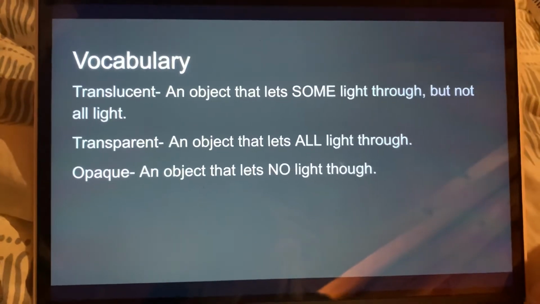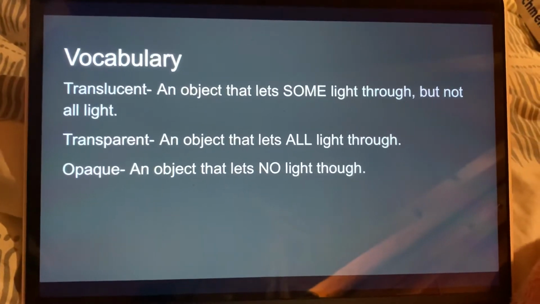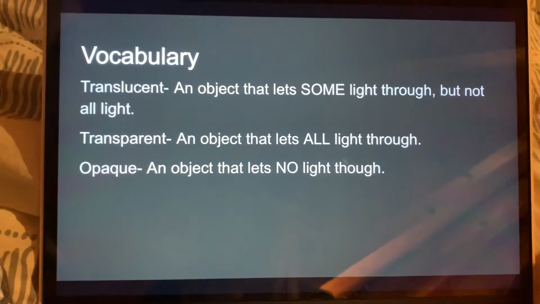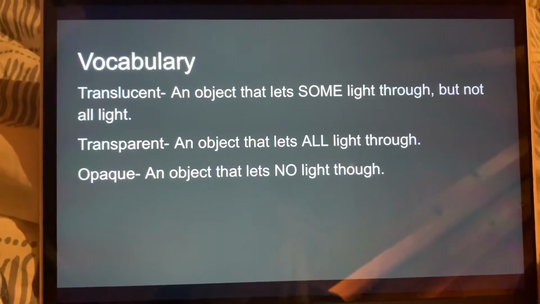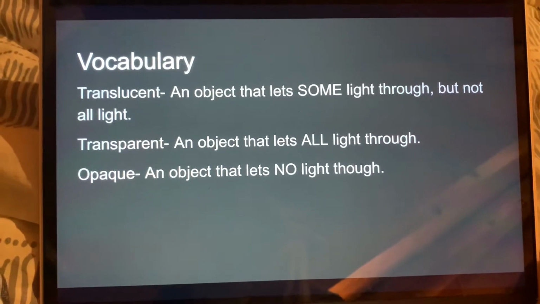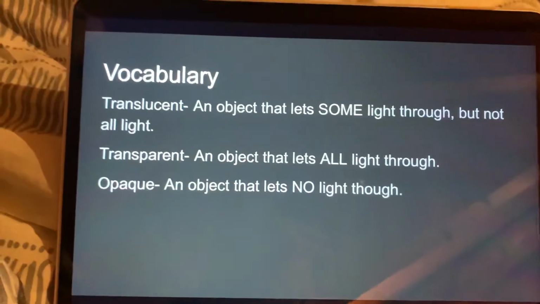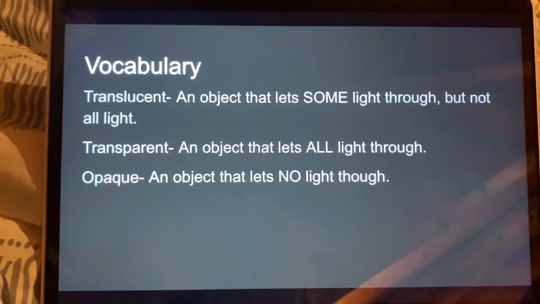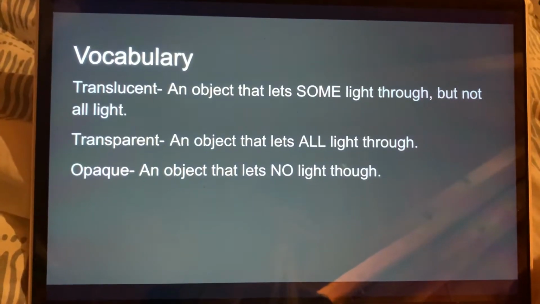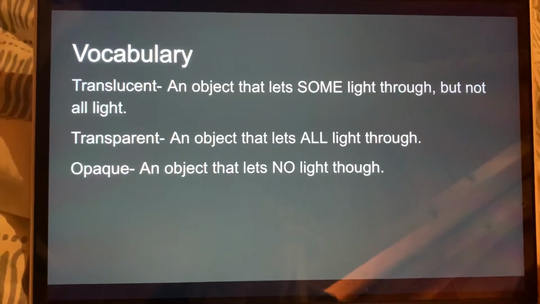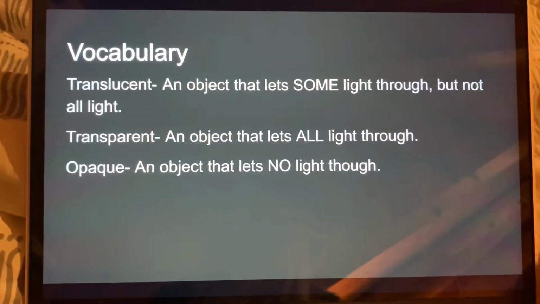The next thing we will go over is some key vocabulary for students to know before we start the activity so that they're not confused. These are 3 words that they may be familiar with or they may not be, and if they are familiar with these, they'll just get a little reminder, but most students will probably not be familiar with these words.